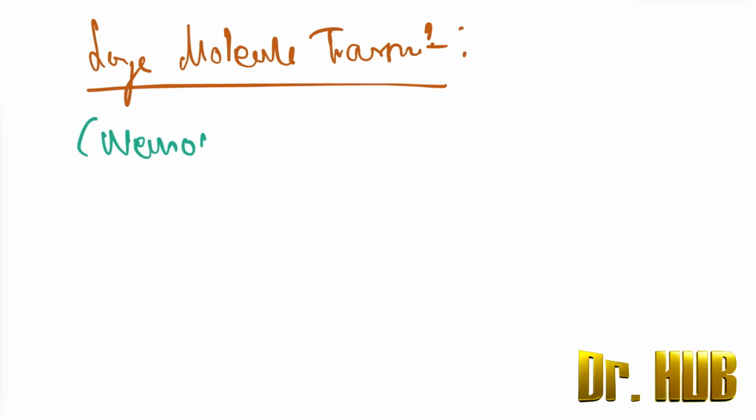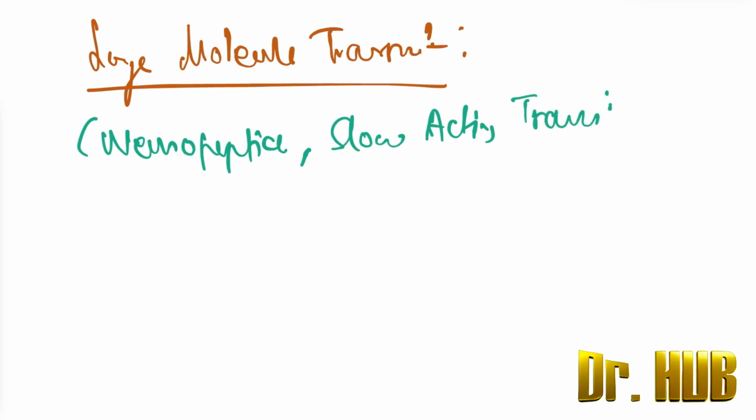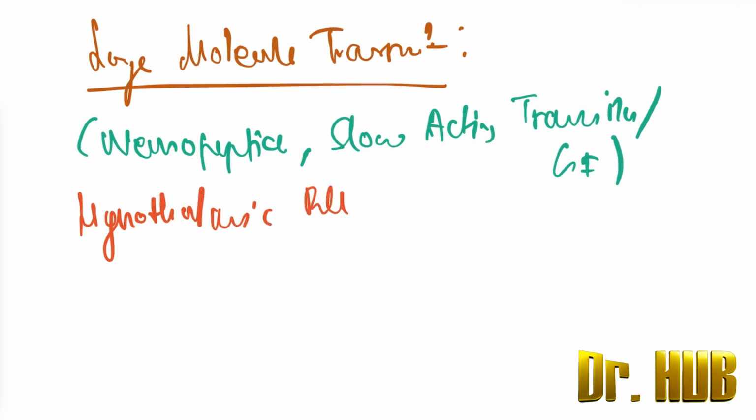Now let's highlight the large molecule transmitters. In terms of the large molecule transmitters, it is nothing but the neuropeptides, and they are slow acting transmitters or the growth factors. There is presence of the hypothalamic releasing hormones.